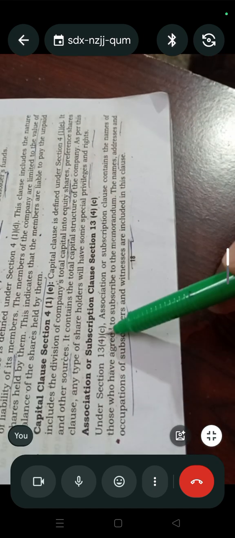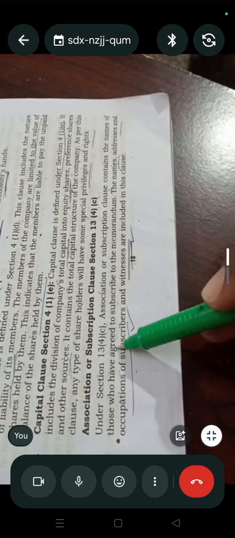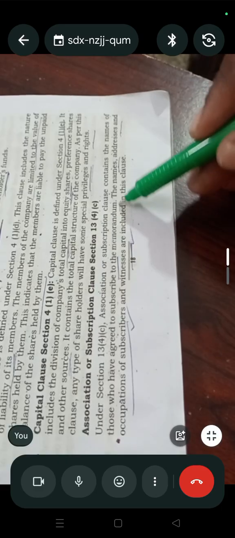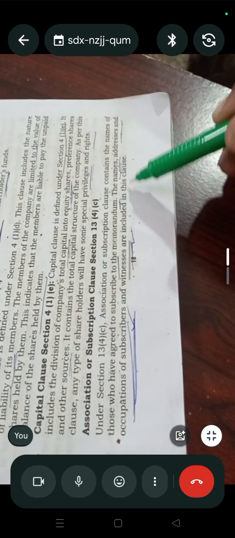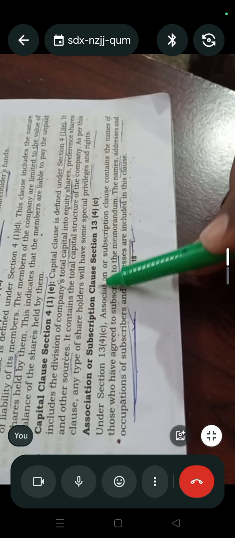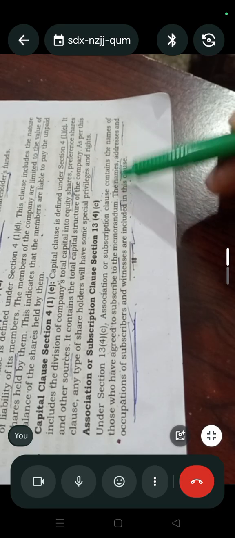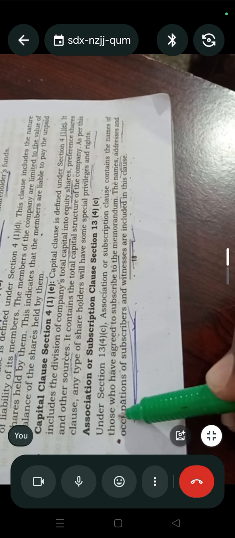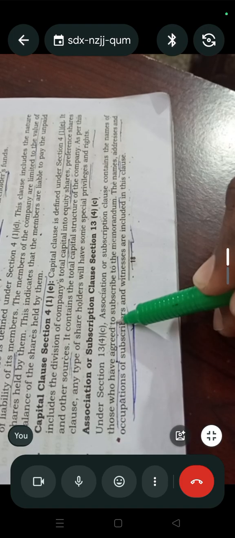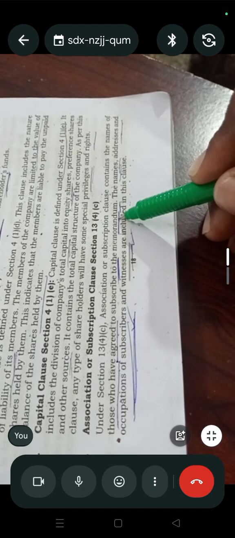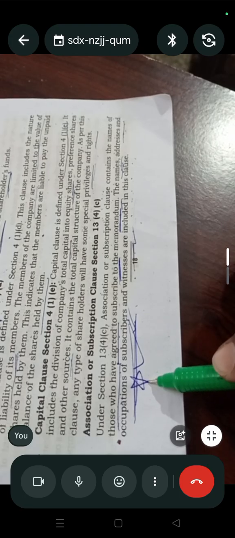Under section 13(4)(c), the association or subscription clause contains the names of those who have agreed to subscribe to the memorandum: the names, addresses, and occupations of the subscribers, and witnesses are included in the clause.